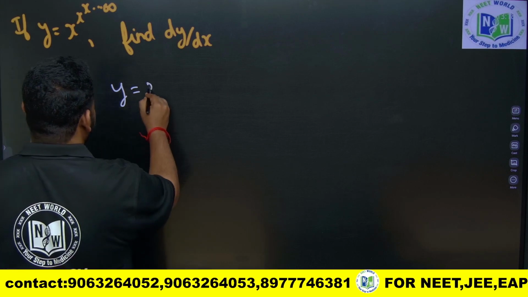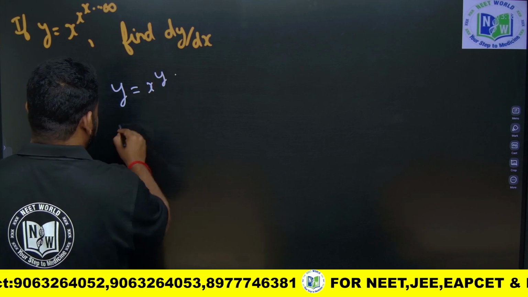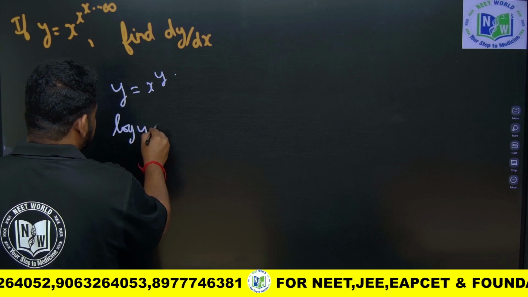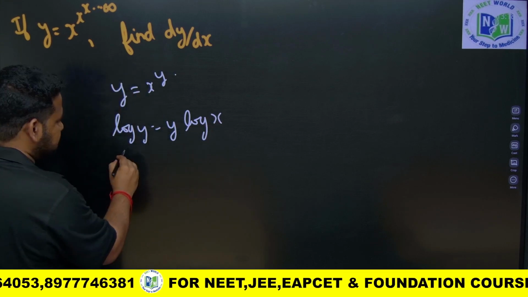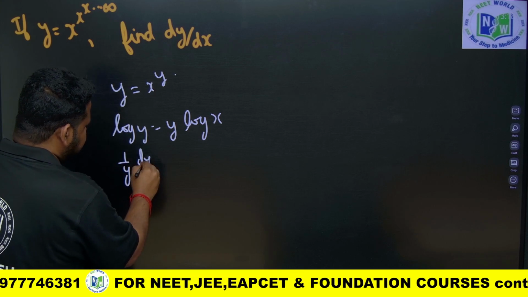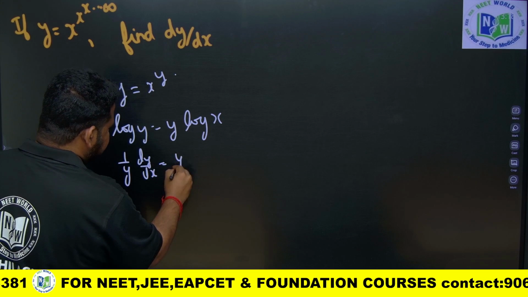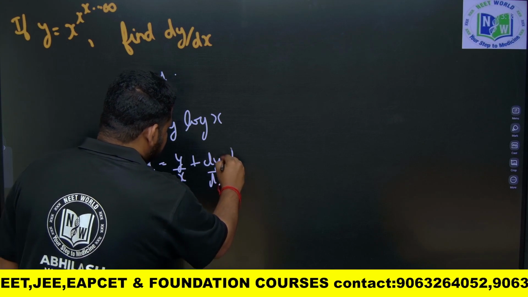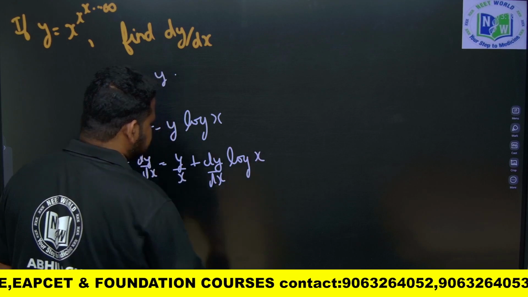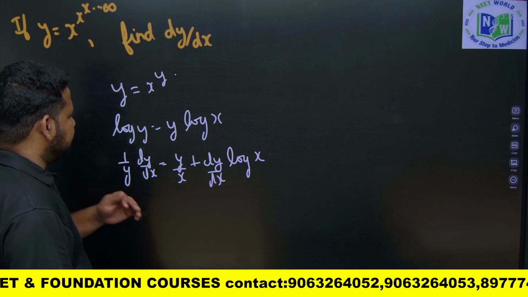So this will become x to the power of infinity. I'll write it as y. I'll apply log on both sides. So log y is equal to y times log x. Okay. So if I differentiate both sides, this will become 1 by y into dy by dx. This will be y by x. Okay. Plus dy by dx into log x.